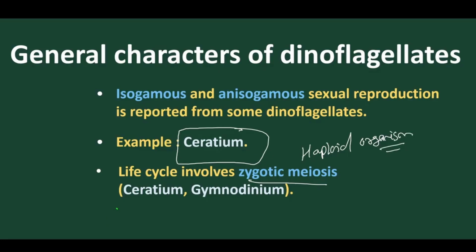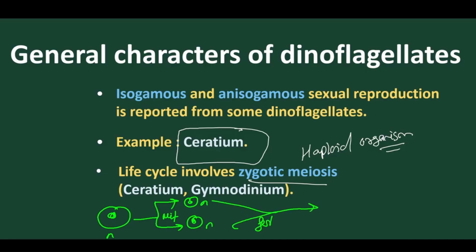For example, suppose this is the haploid organism. When it divides by cell division, that is mitosis, it produces the gametes. And we know the gametes are N. Now the gametes undergo fertilization. When the gametes undergo fertilization, what do we get? We get the zygote, and the zygote is 2N.